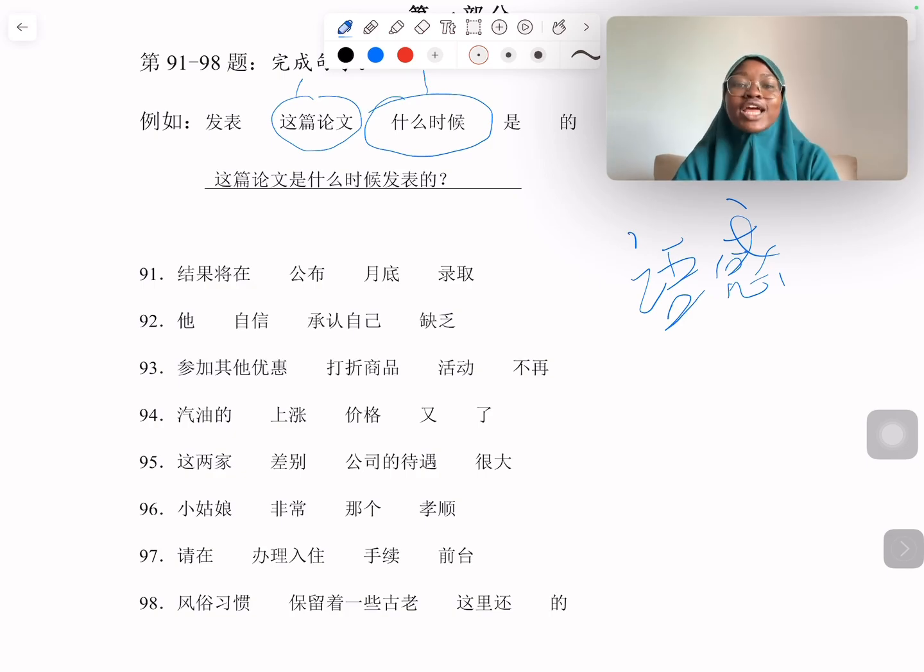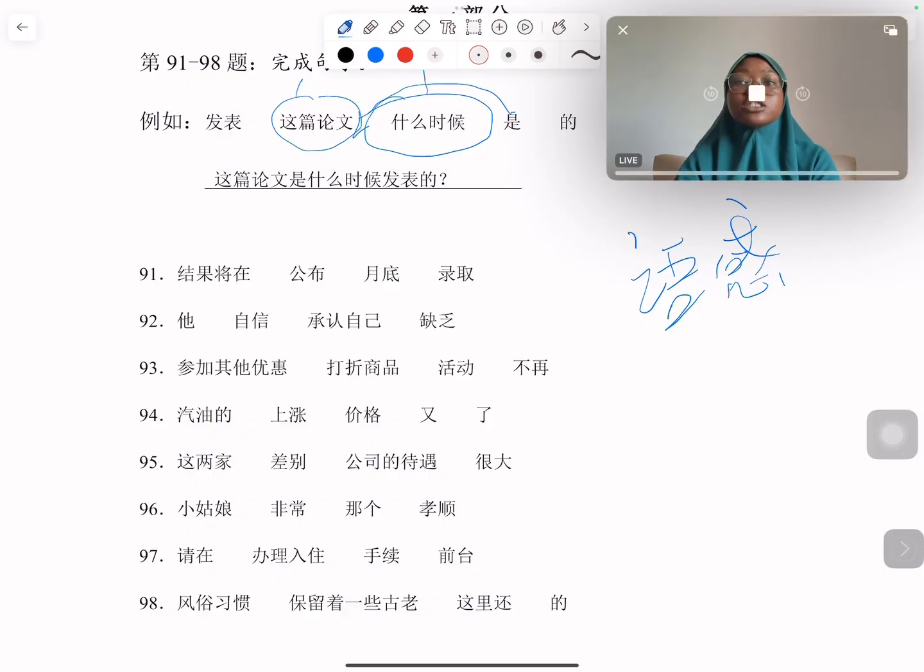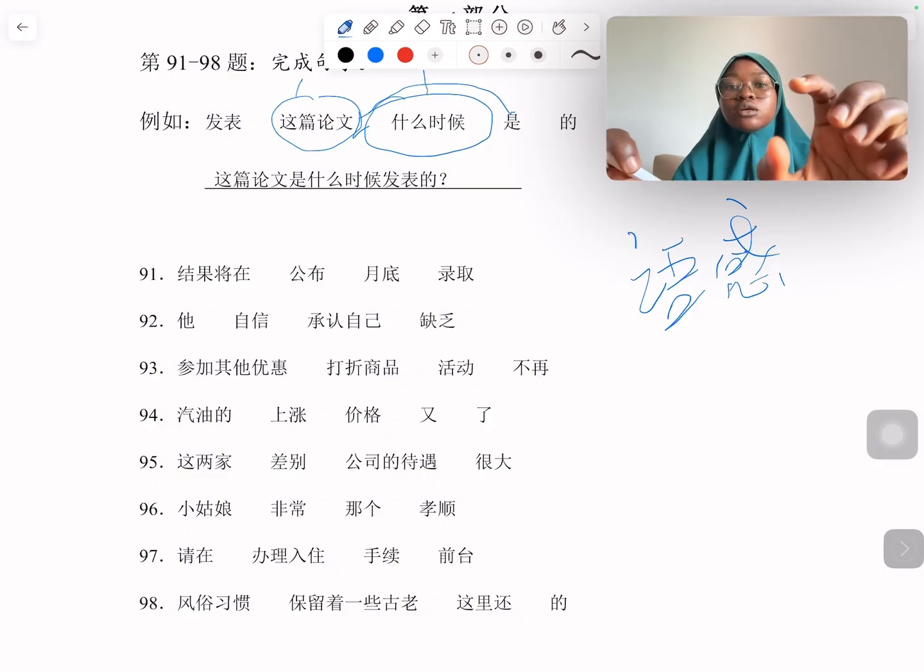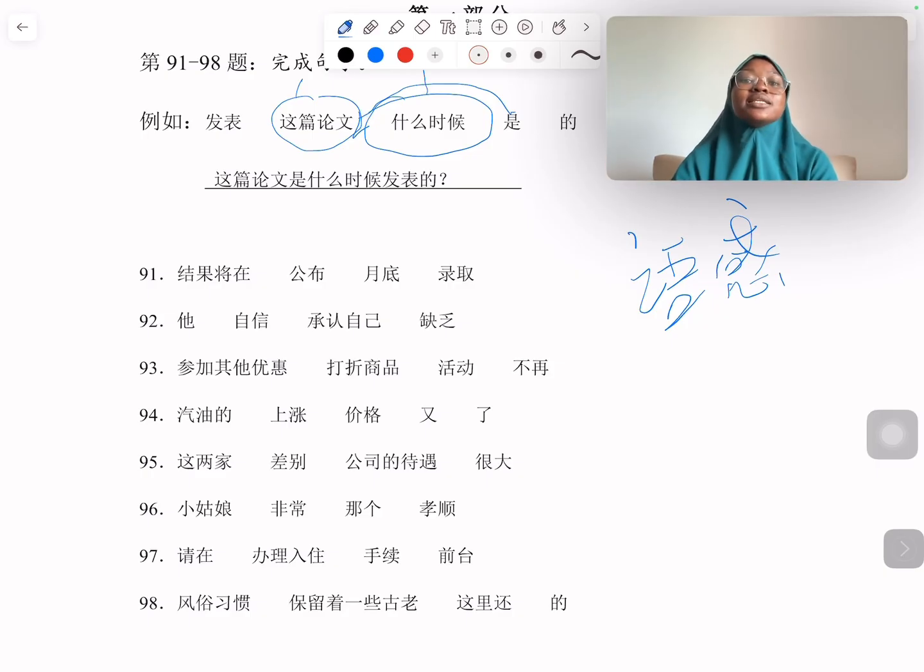For that structure, the 这篇论文 has to come first. And we know 发表, to publish, is a verb. So we say 这篇论文是什么时候发表的? Because for this 是什么什么的 structure, the 是 comes after the subject. It is trying to emphasize something. That thing between the 是 and the 的 is what we are trying to emphasize, and in this case, 什么时候发表 is what they are trying to emphasize. So that's the grammatical explanation for this example. Let's go to the first question.